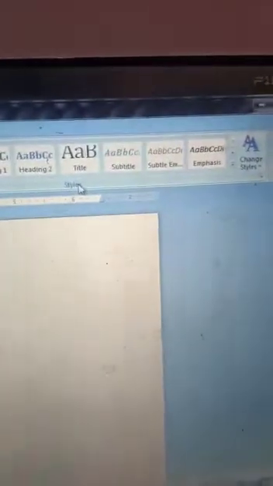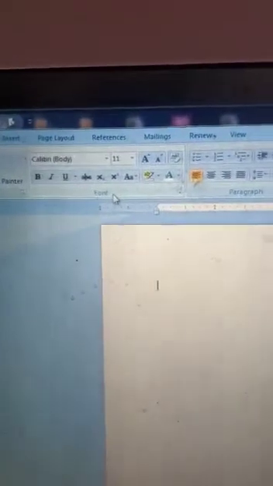So, Home tab. Now, which type of formatting effects are there? This is the font group. Look, this is the font group. This is the paragraph group and this is the style group. Okay, this is the paragraph group and this is the font group. So, changing the font face.